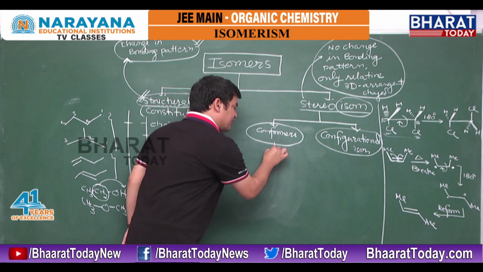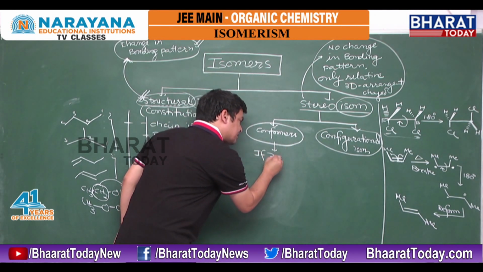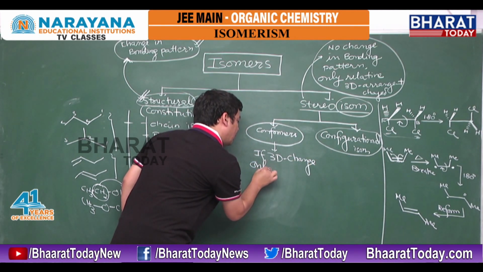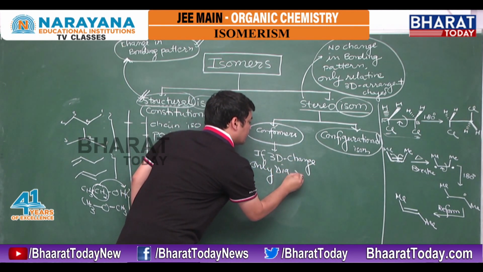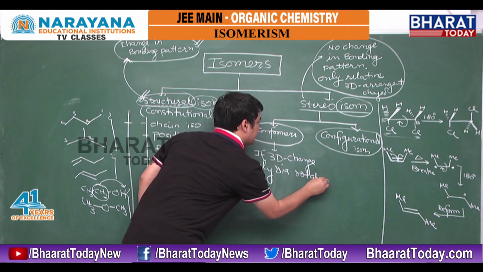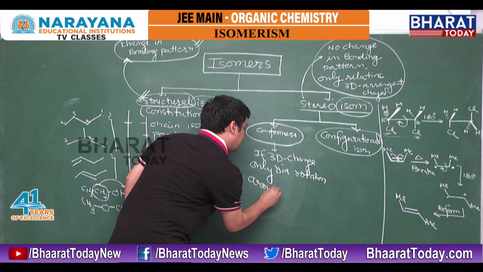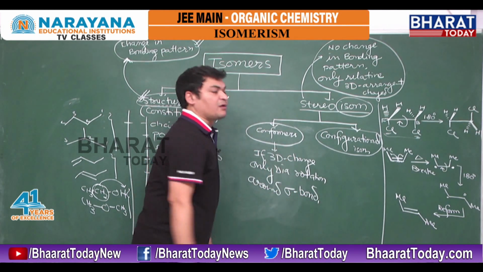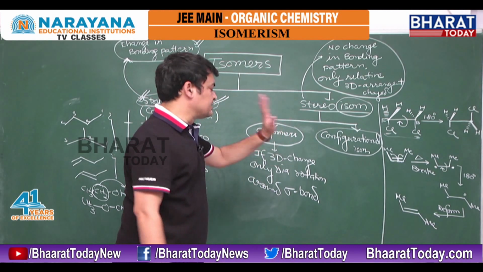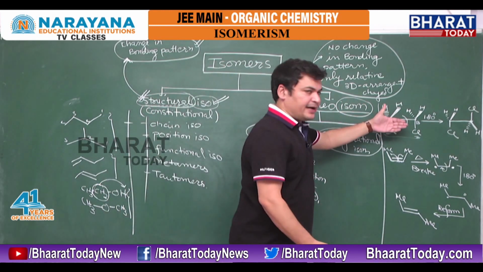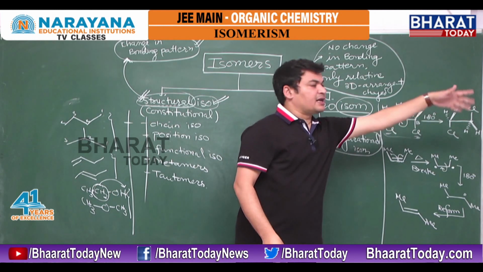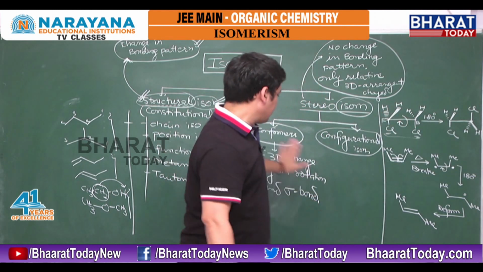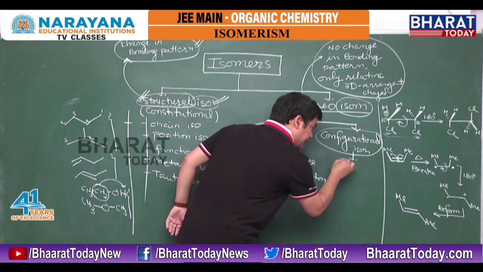The difference is there. Conformers means if the 3D arrangement changes only via rotation around a single bond or sigma bond, then they are called conformers. If the 3D arrangement changes only via rotation, they are called conformers, and they are continuously changing their 3D arrangement.